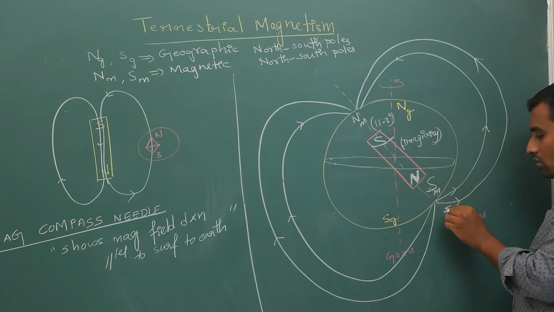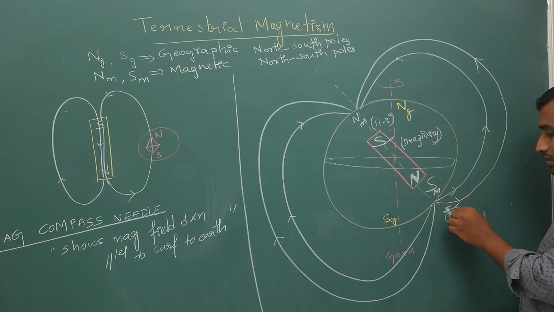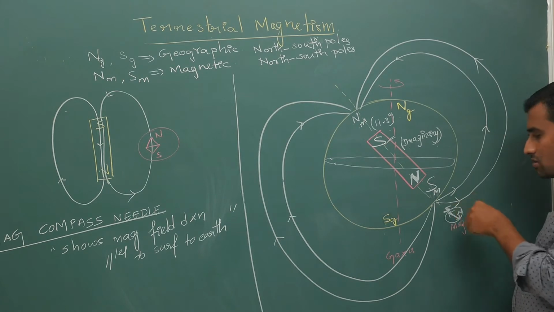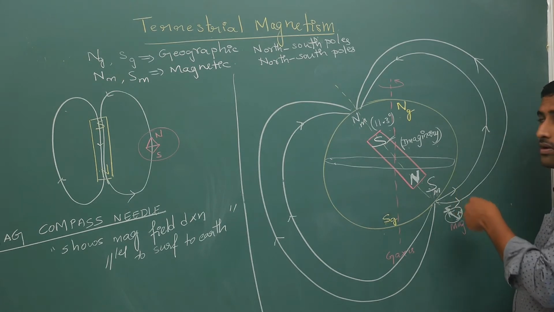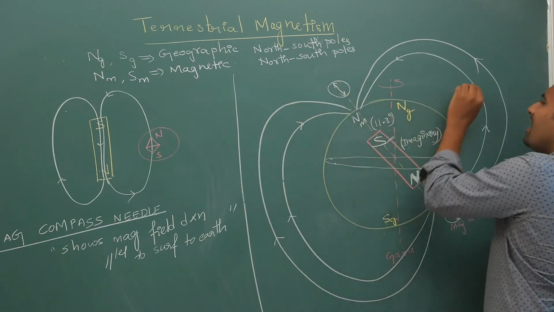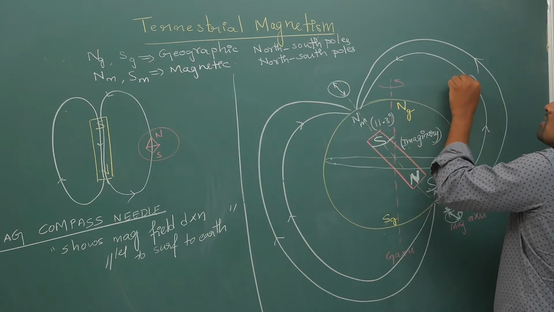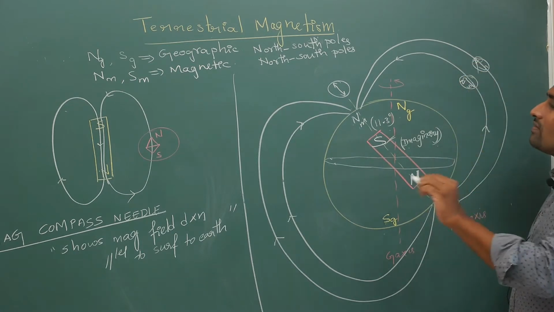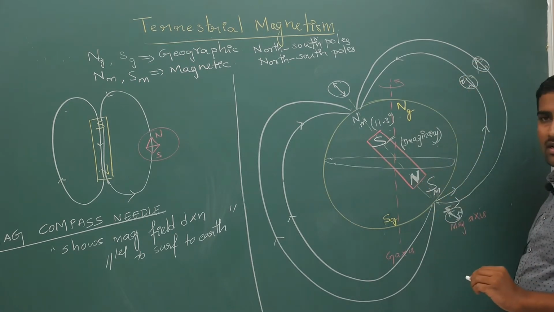So how much angle will it show? It will show 0 degrees deflection. Here also if you place it, it will align like this. Basically your north-south will align in the direction of the magnetic field. Your compass needle will align in the direction of the magnetic field.